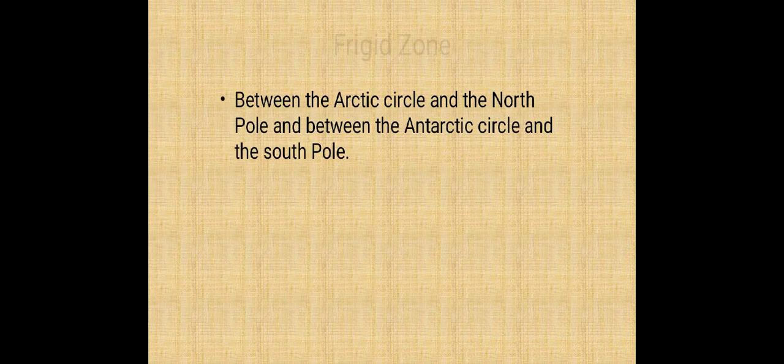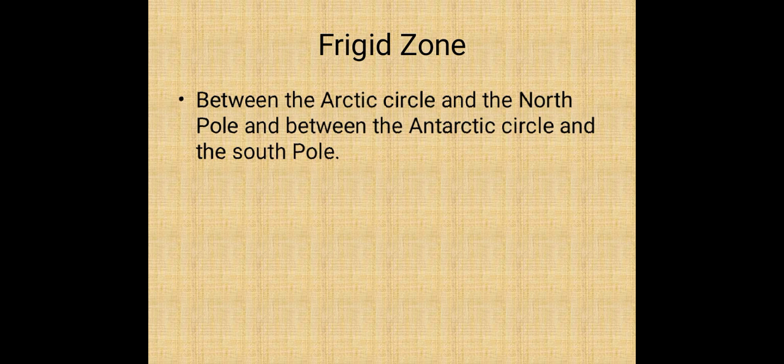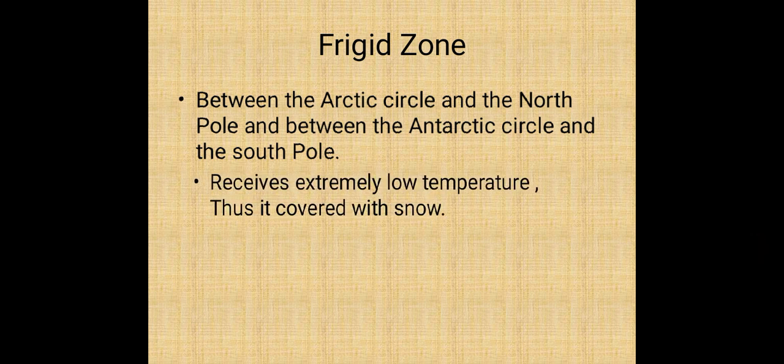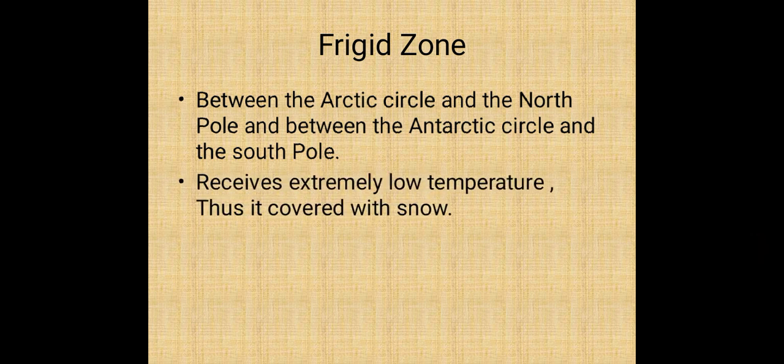Next one is frigid zone. Frigid zone lies between the Arctic Circle and the North Pole in the northern hemisphere and between the Antarctic Circle and South Pole in the southern hemisphere. It receives extremely low temperature from the sun. So, it is fully covered with snow. So, this zone is also called the polar zone.